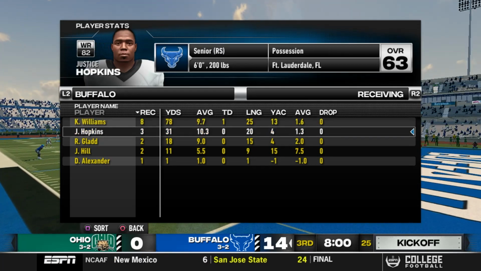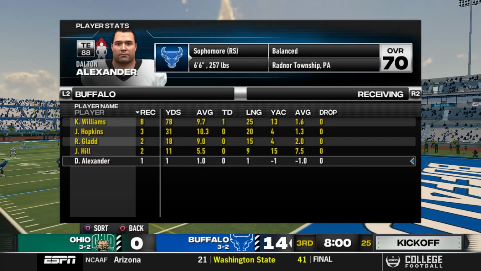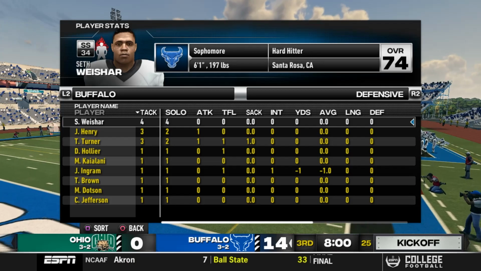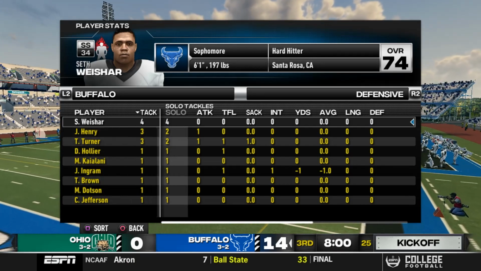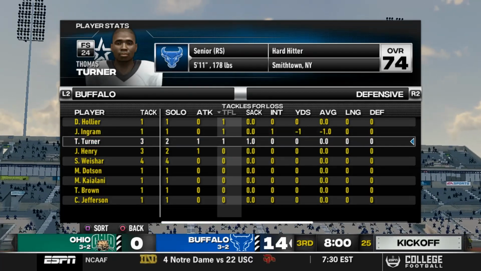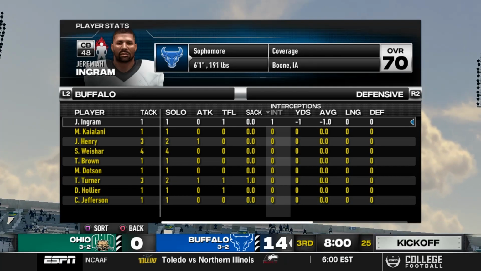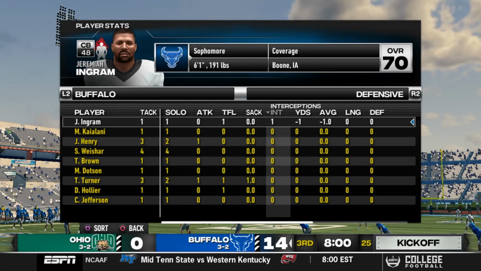Justice Hopkins has 3 for 31. Ryan Glad, 2 for 18. Justin Hill, 2 for 11. Dalton Alexander, 1 for 1. Seth Weischer leads our team with 4 tackles. Tackles for loss go to Devon Hollier, Jeremiah Ingram, and Thomas Turner. Sacks go for Thomas Turner. Interceptions go to Jeremiah Ingram, and we don't have any forced fumbles.